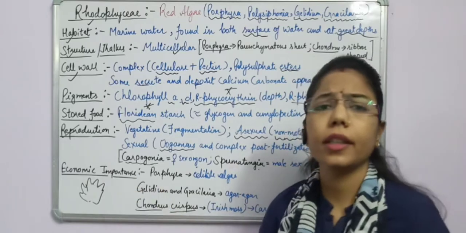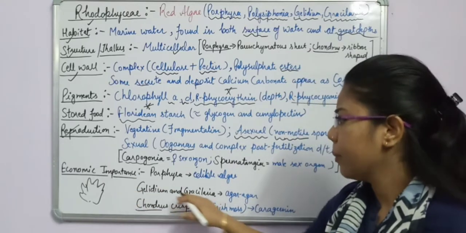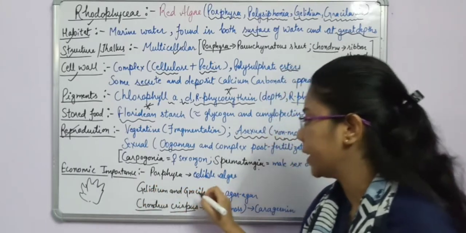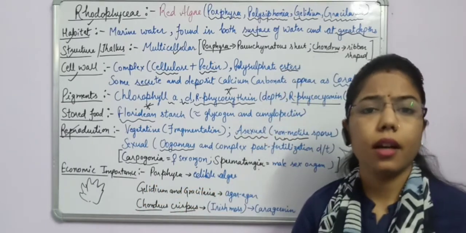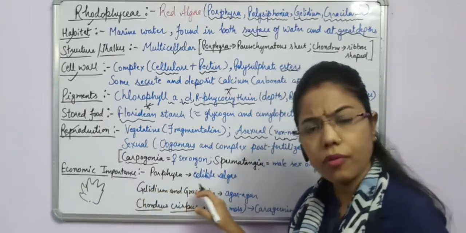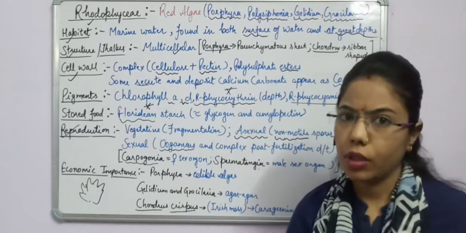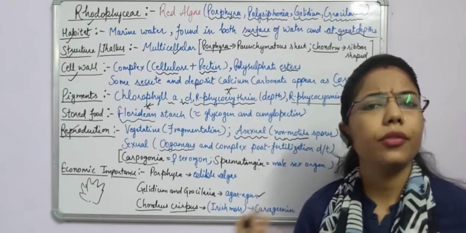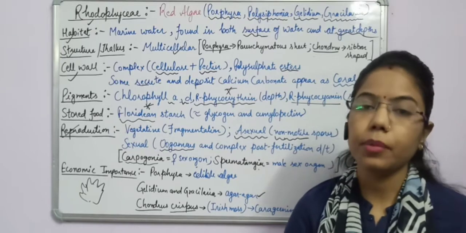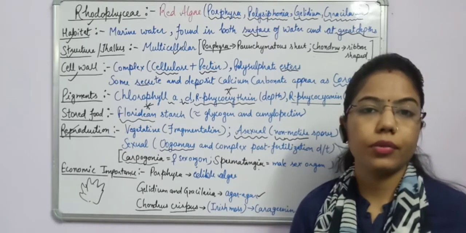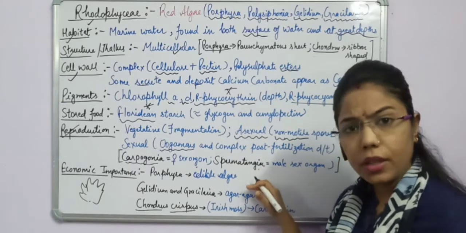Another important alga is Gelidium and Gracilaria. Now, what is the importance of Gelidium and Gracilaria? Agar-agar can be extracted from these red algae, and we know that agar-agar is important for different purposes. For example, in the processing industries or factories, it is important for the preparation of jellies.